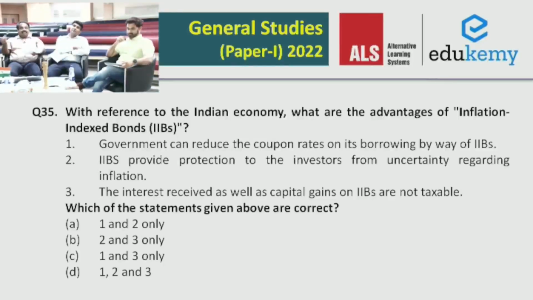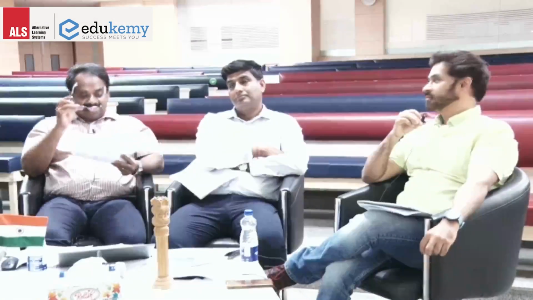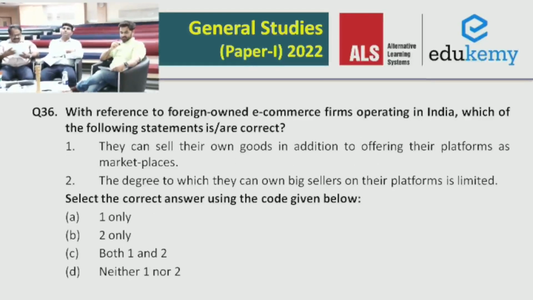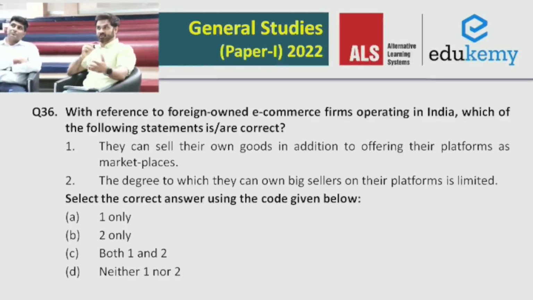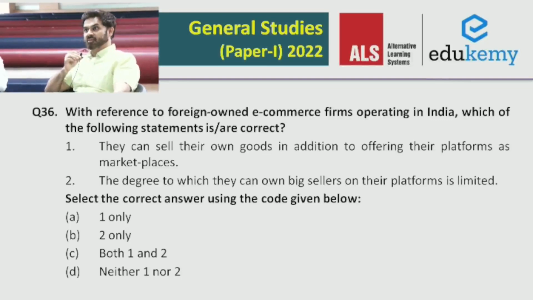So 100% this can be guessed, and it is likely to be wrong. So anyway, the third statement is wrong. Question number 36. In this case, the first statement anyhow is wrong. You see that they can sell their own goods in addition. Now you look at a number of examples like Amazon and all. Second statement, the degree to which they can own big sellers on their platform is limited. This one is correct. So the answer will be B in this case.